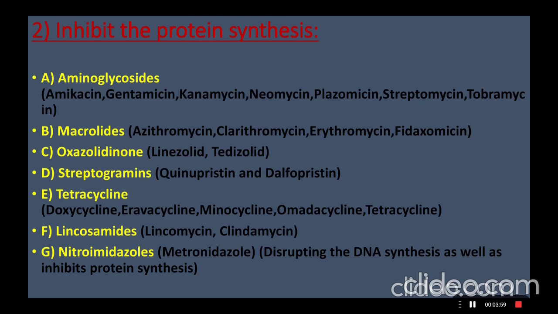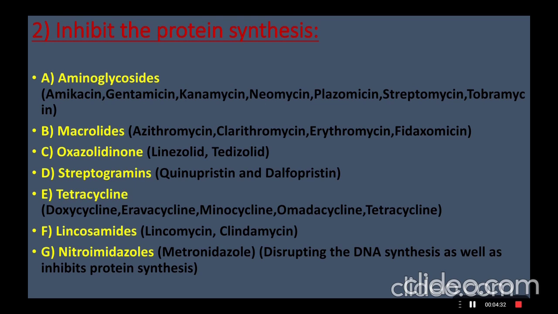Here are the names of some antibiotics that inhibit protein synthesis. Aminoglycosides like amikacin, gentamicin, kanamycin, neomycin, plazomicin, streptomycin, tobramycin. Then macrolides include the following: azithromycin, clarithromycin, erythromycin, fidaxomicin. Then oxazolidinones, that is linezolid and tedizolid.